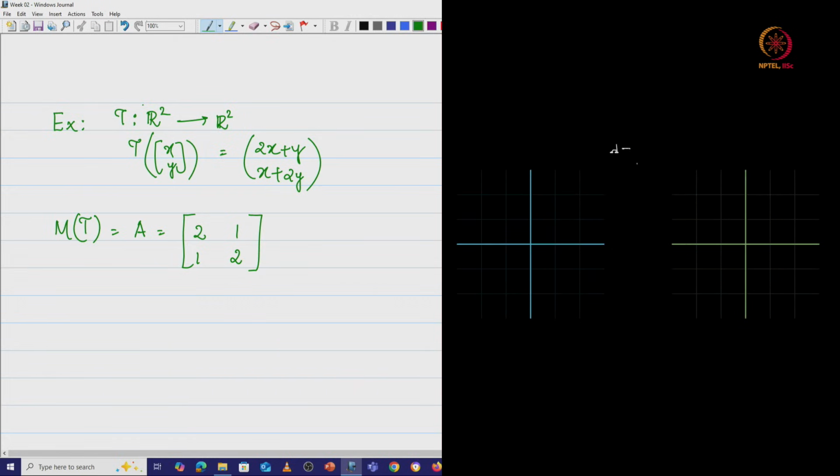We are basically looking for the characteristic equation, or for the vectors u such that Au is equal to, let us say, ku. In the textbooks you will see this as Au equal to lambda u, so instead of ku, let me change this to lambda u, where lambda is a scalar.